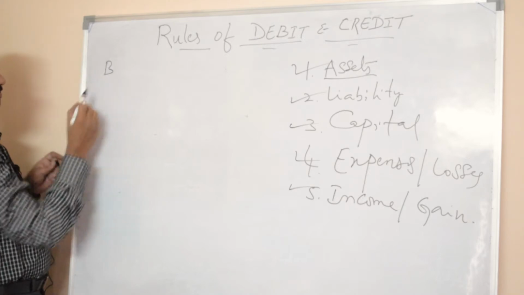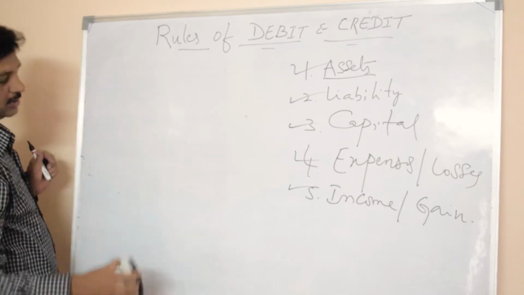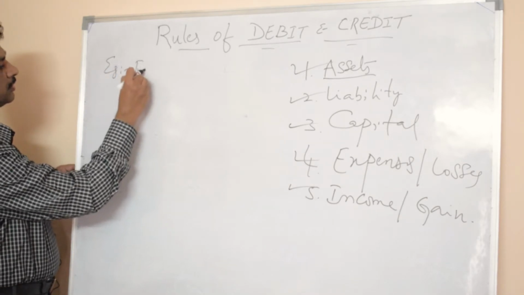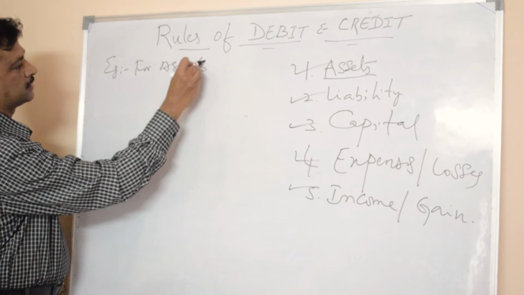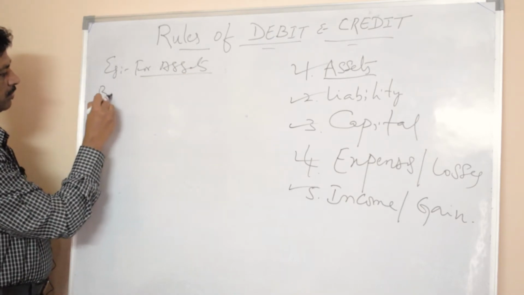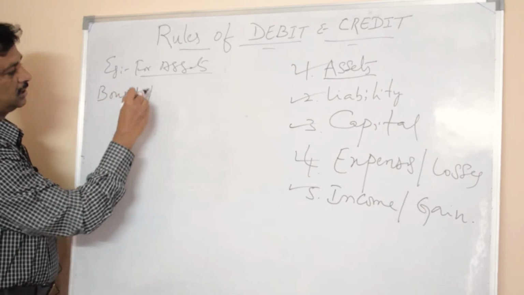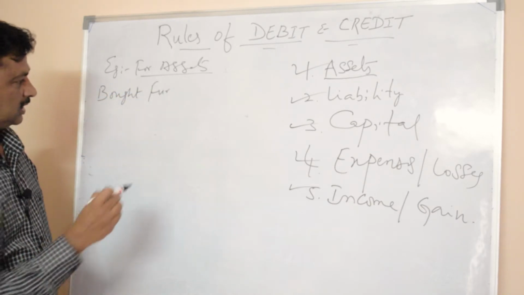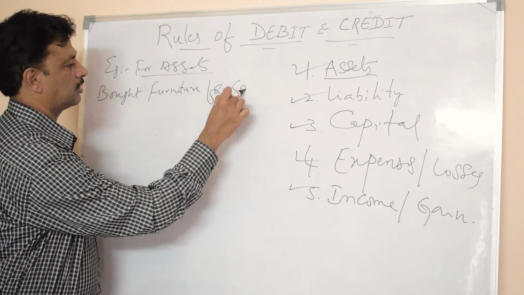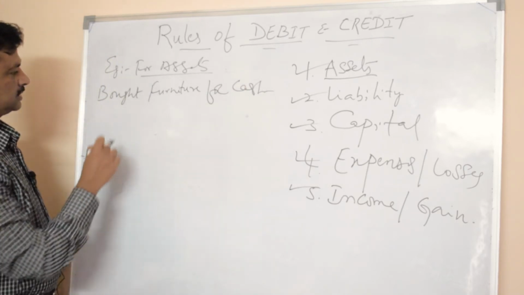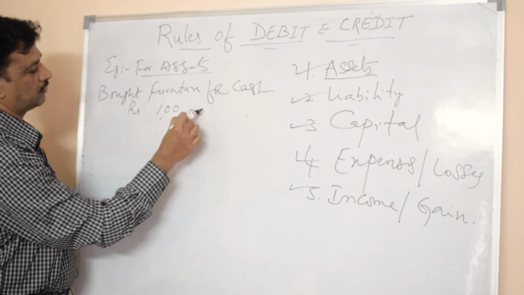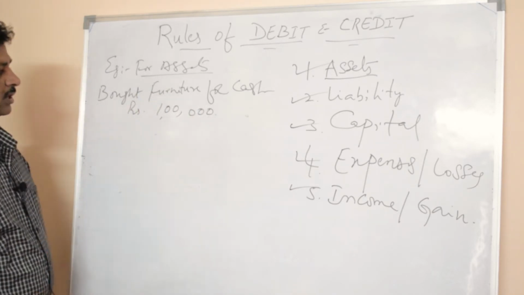This is an example for assets. For example, bought furniture for cash, rupees 1 lakh.